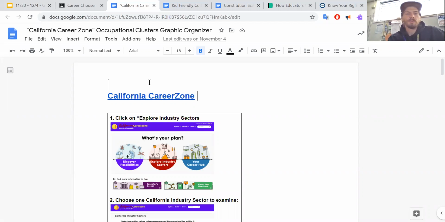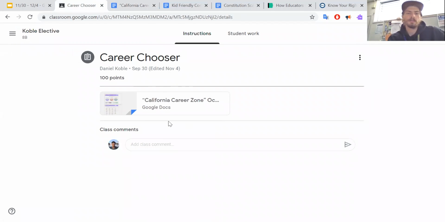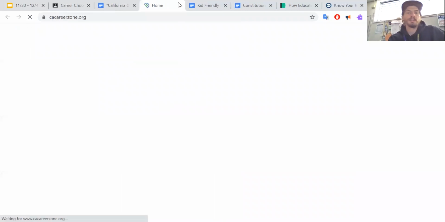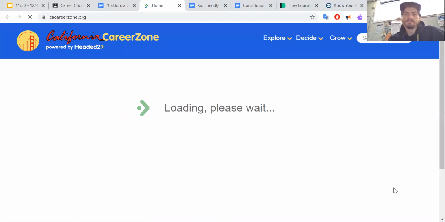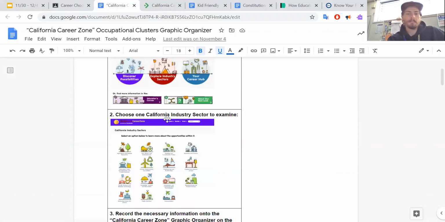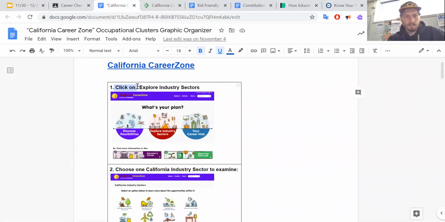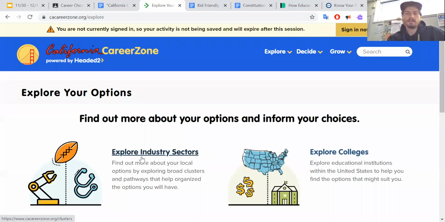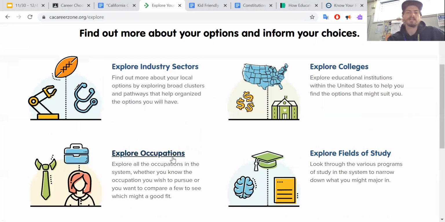So for the career zone, it's here in Google Classroom. You're going to click this big blue link at the top that says Career Zone, and it'll open up in nice bright letters. Okay, and then we're just going to kind of follow the steps. First step, click on Explore Industry Sectors. So I go here, and I click on Explore Industry Sectors. Once again, it offers me a few options: explore occupations, explore fields, explore industry sectors. This is the one we want to click on.